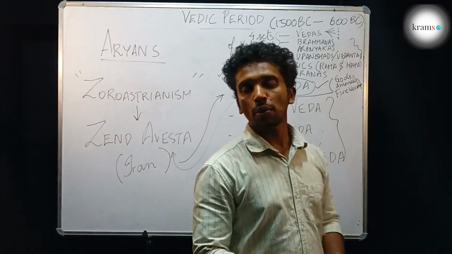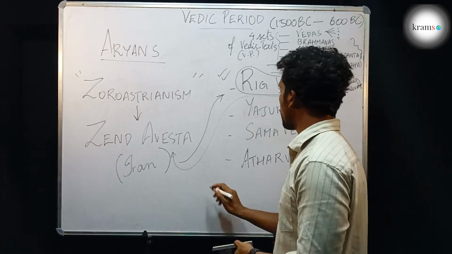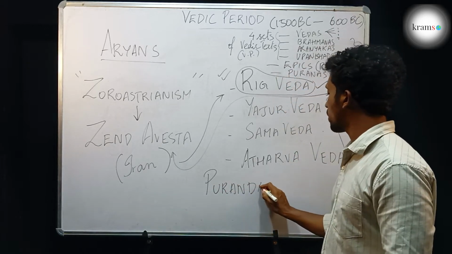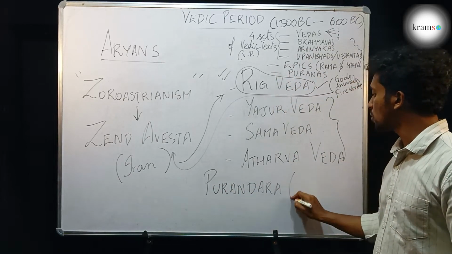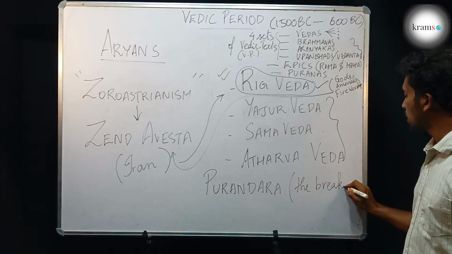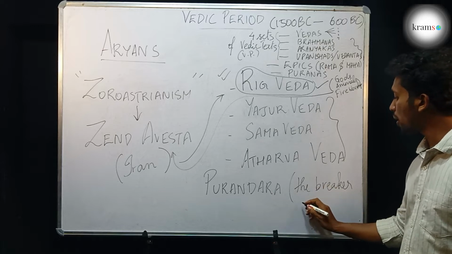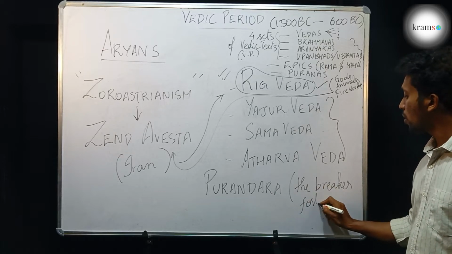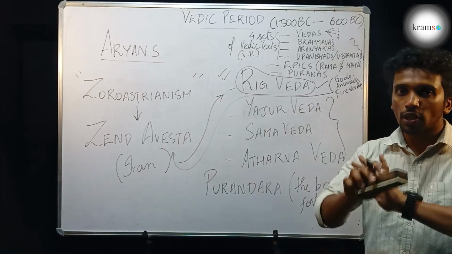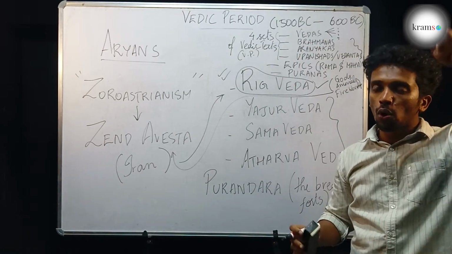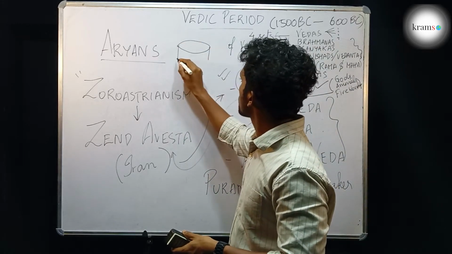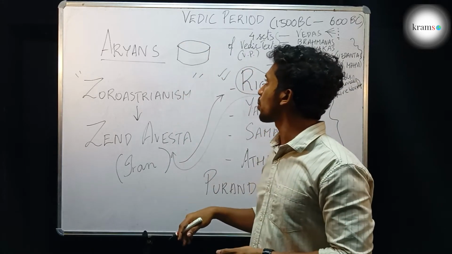Okay, so there was this god called Purandara, who is also known as the breaker of forts. The meaning is the god who had broken forts. Forts are protected buildings with a tall wall. We have seen forts as tourist places nowadays, right?